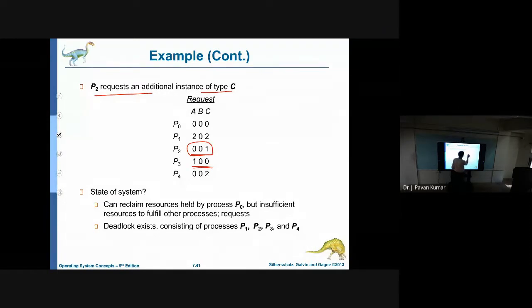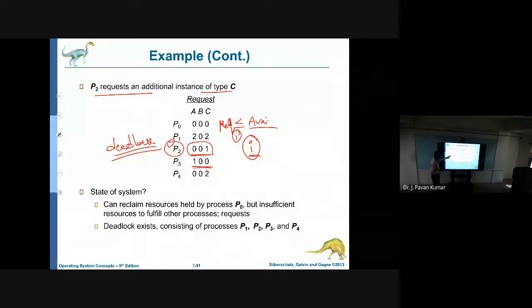Why? Because whatever is available, that is not less than or equal to this need, or request. Request is this, and if the request of any process is less than or equal to available, then we could accommodate resources to that process I. But if no such I exists, then we could not progress. Then we can say it is in deadlock. And what is the process involved in deadlock? This P2. Like this we could consider the deadlock detection algorithm.